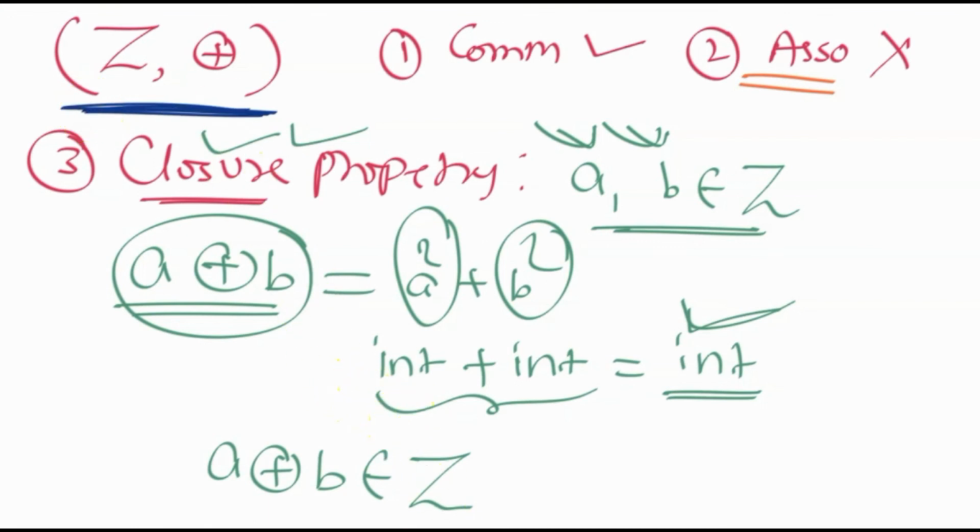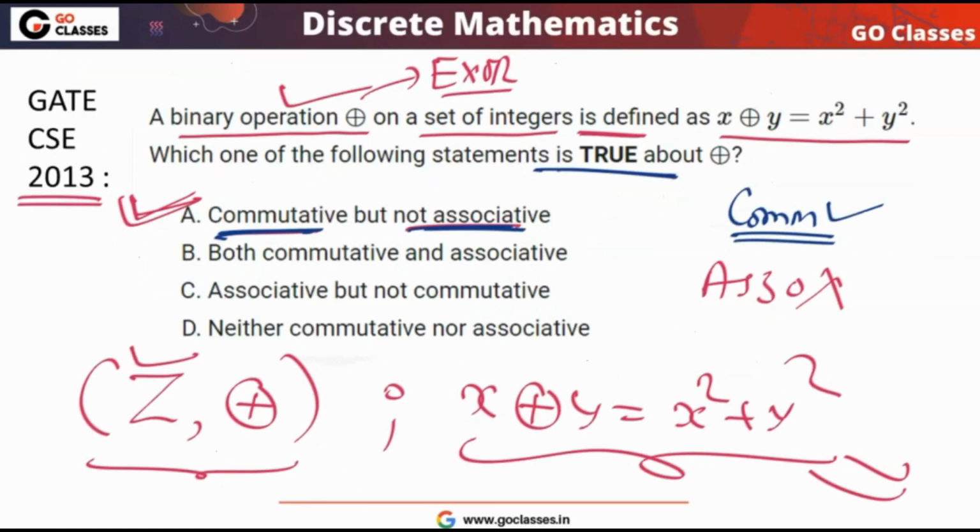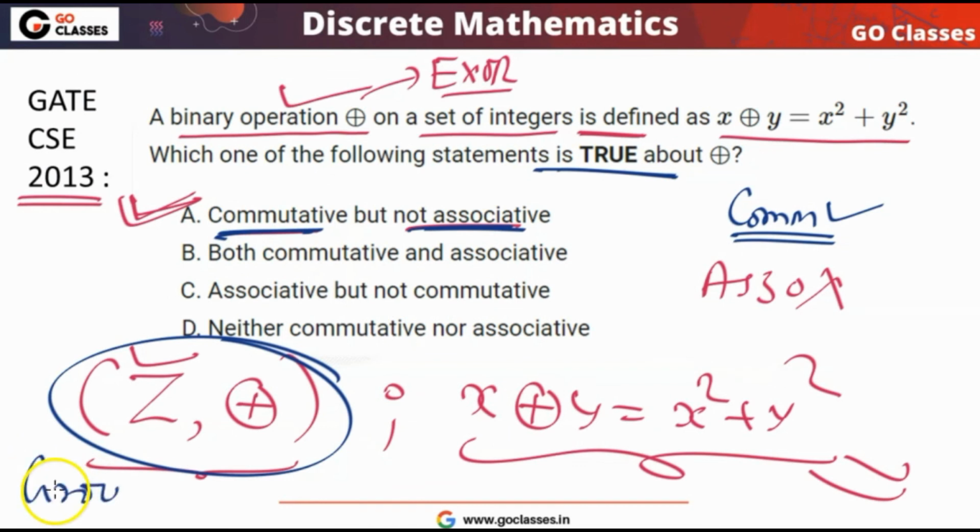So what can you say about this structure? This structure is not associative, so I can say that this structure is a groupoid. Another name of groupoid is magma.